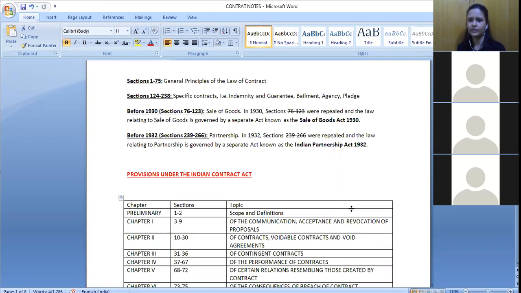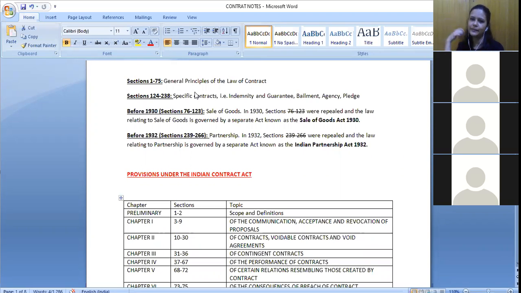Yes, ma'am. So now what we need to study, we know, right? That we need to study these general principles, and also we need to study the specific types of contracts. Now for judiciary also, if you are preparing, you would have 8 to 10 different subjects. Now you cannot follow the same strategy for all the different subjects.